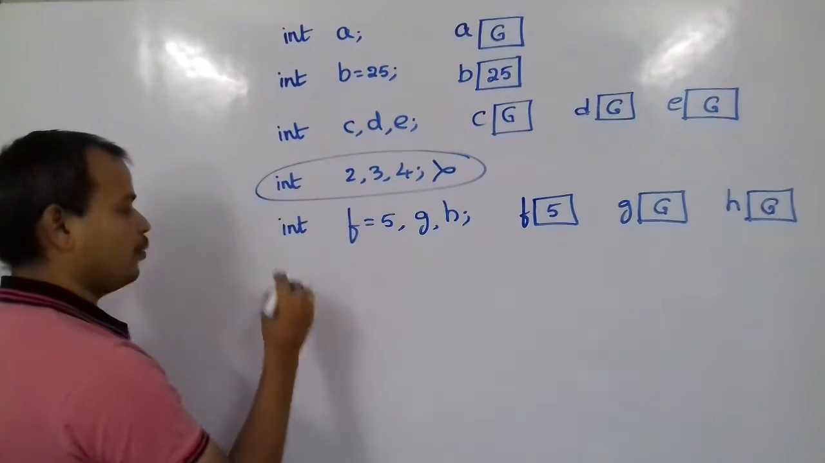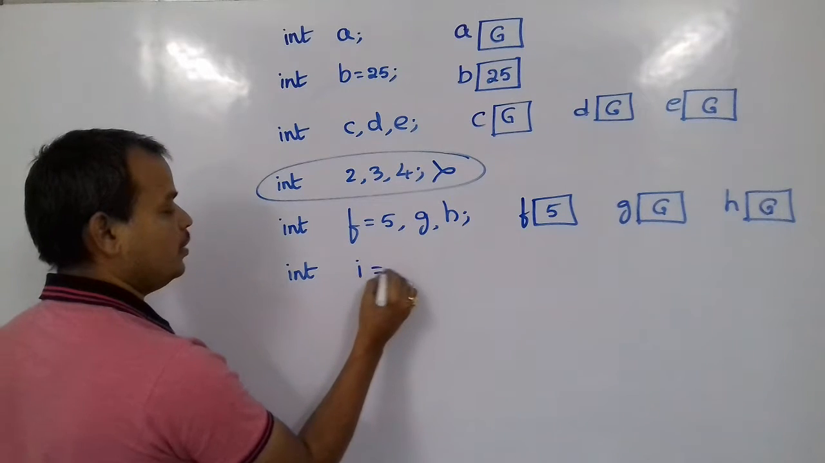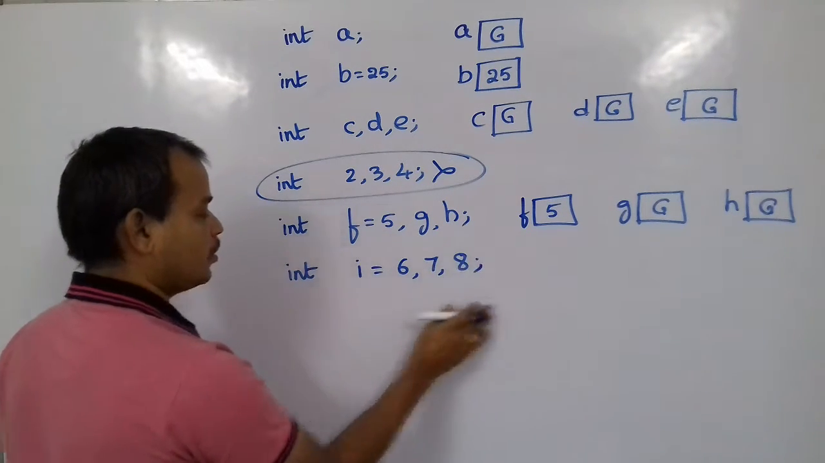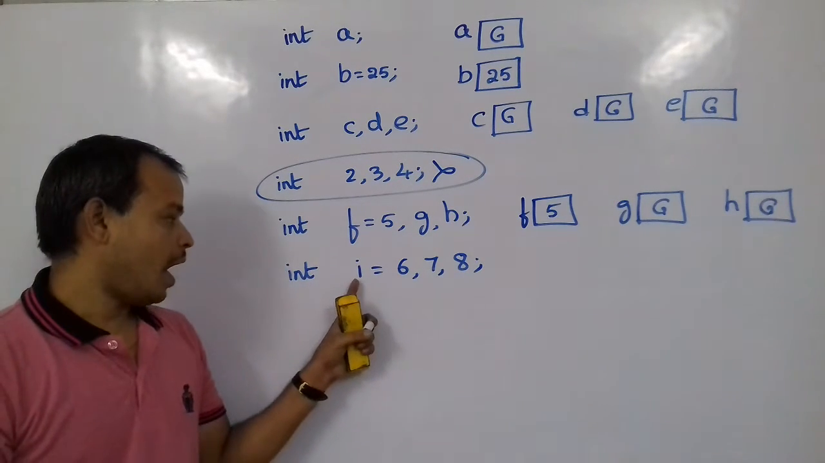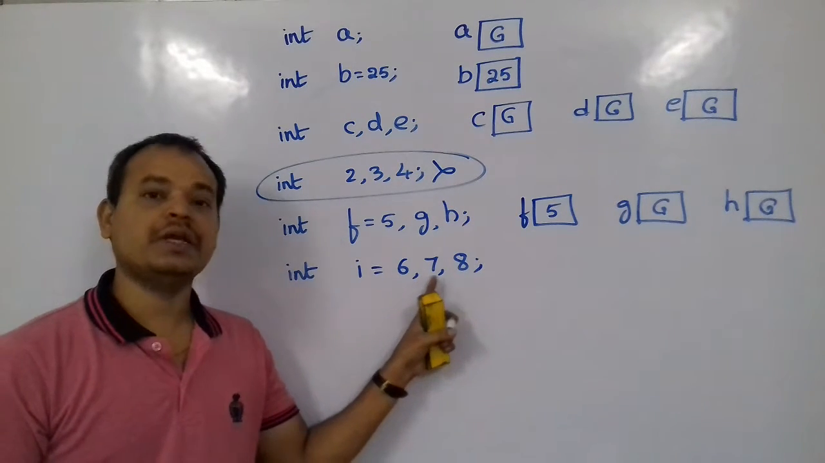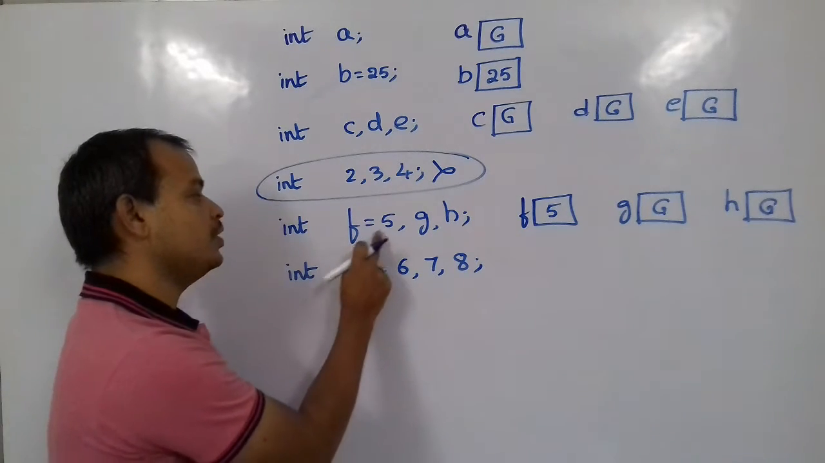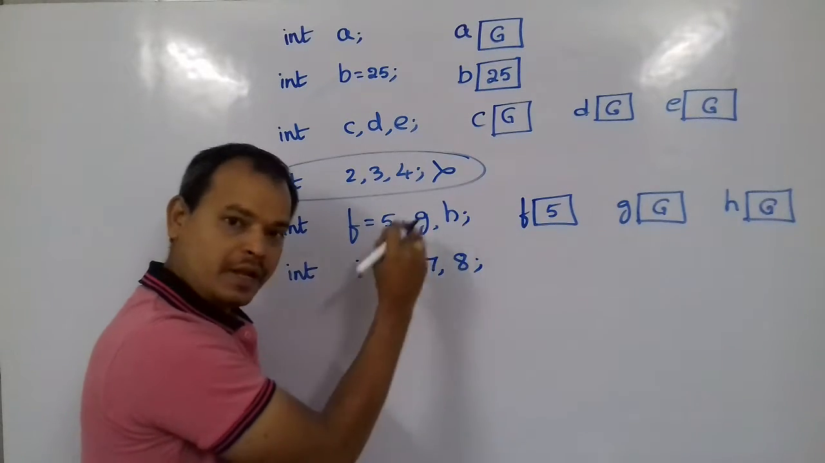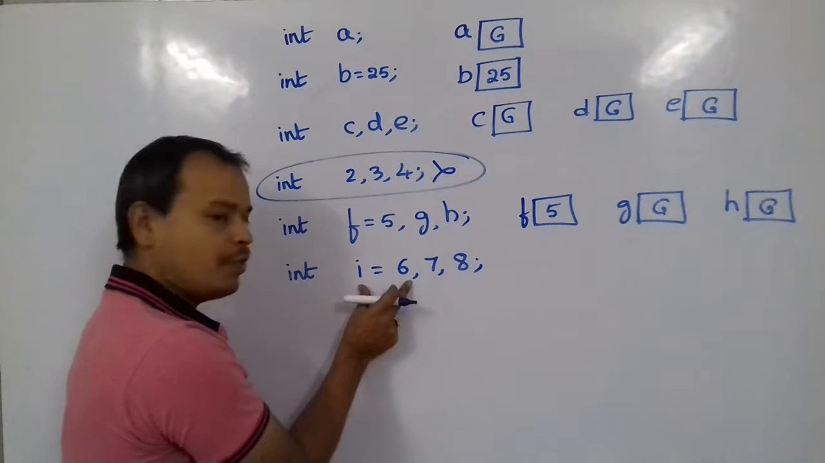Leave this. Suppose I write something like this, int i equal to 6, 7, 8. What will the system understand from this? What the system understands is i is a variable with value 6, and 7 is a variable, 8 is another variable. This is what the system will assume. It's something like F is a variable initialized with 5, G is another variable, H is another variable. Like this, i is a variable initialized with 6 and this part is over.